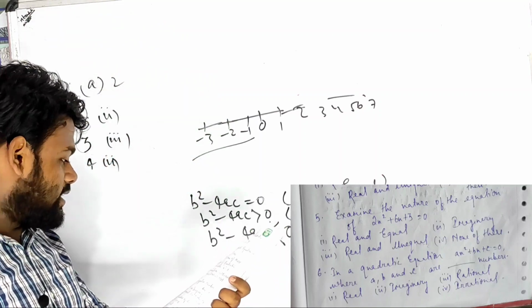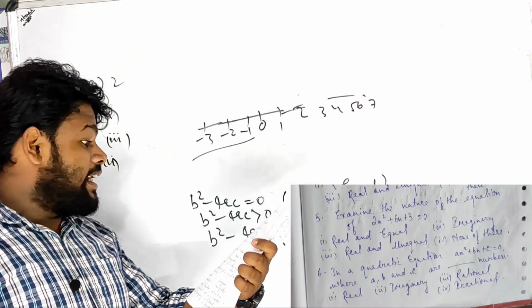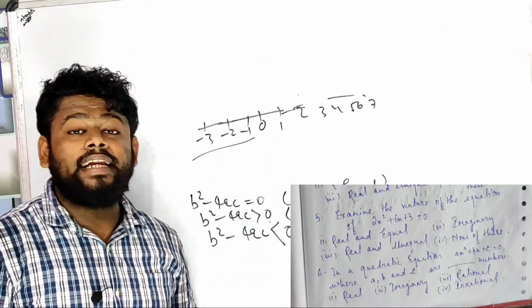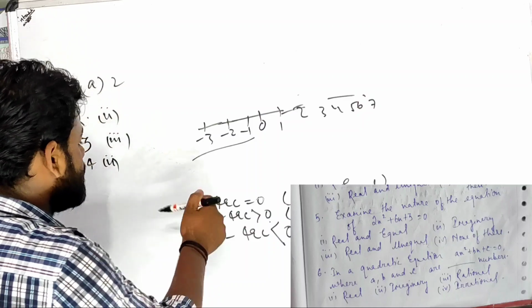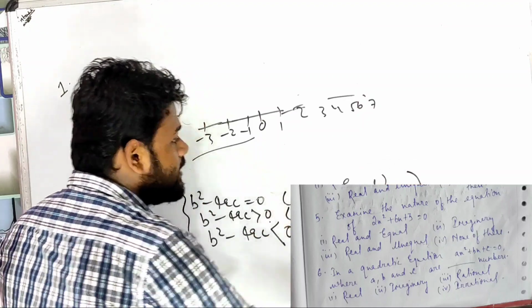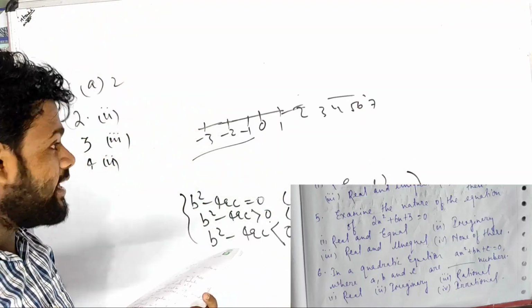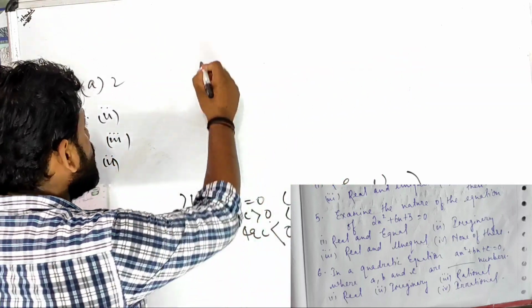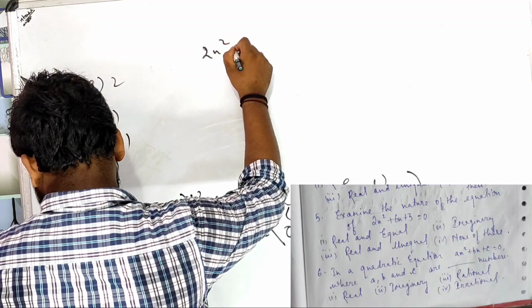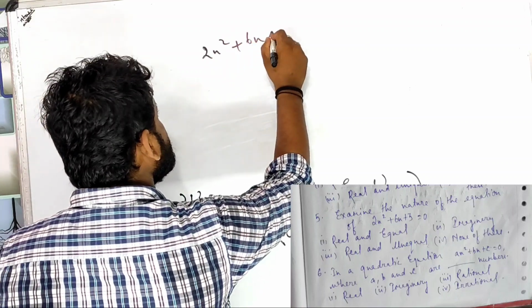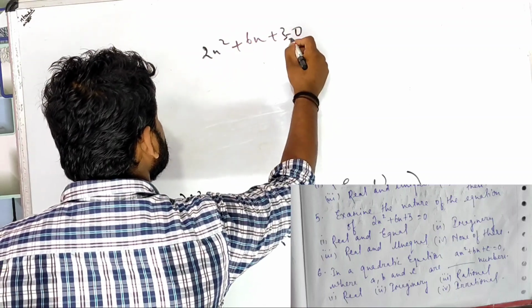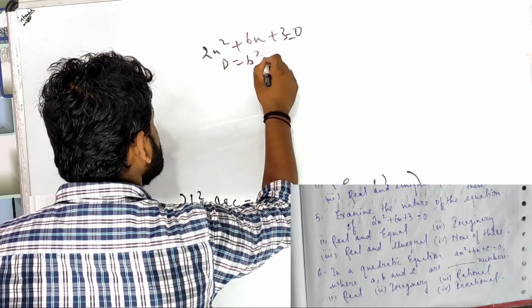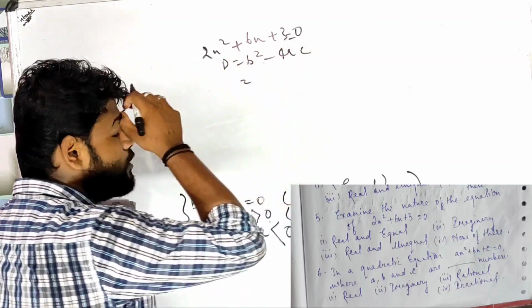Now the question is, examine the nature of the equation. First of all we should understand this. Second, what to do? Now the second is saying the quadratic equation has been given, beta. What is the quadratic equation? The quadratic equation given is 2x square plus 6x plus 3 equals to 0. As you know very well, D equals b square minus 4ac. D equals b square minus 4ac, right?